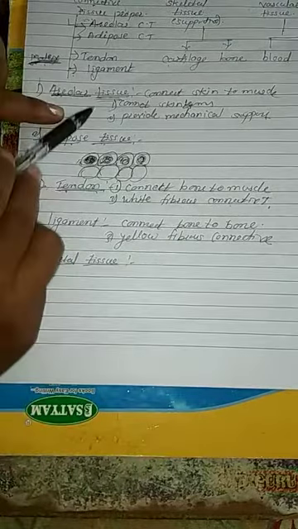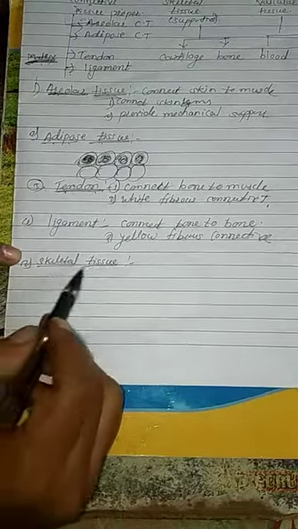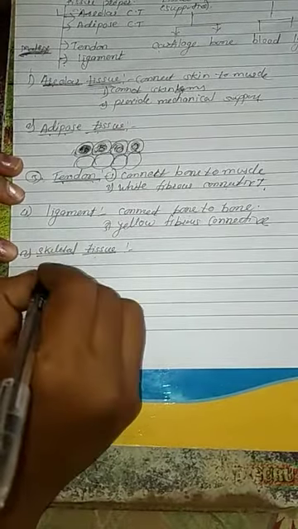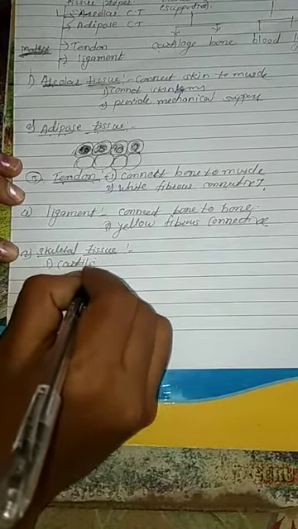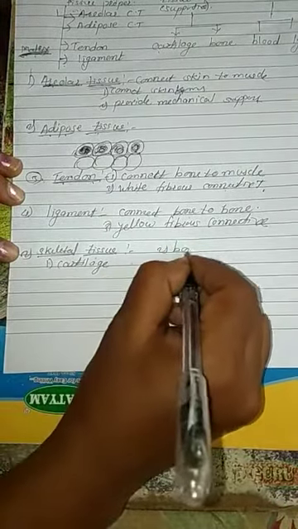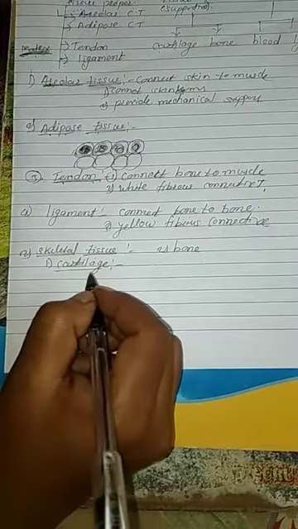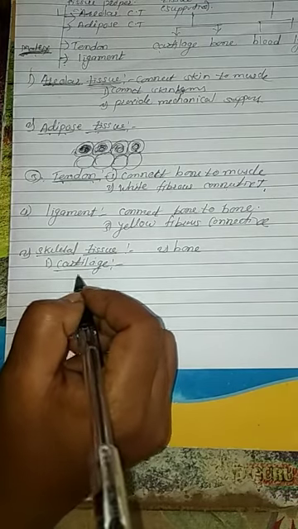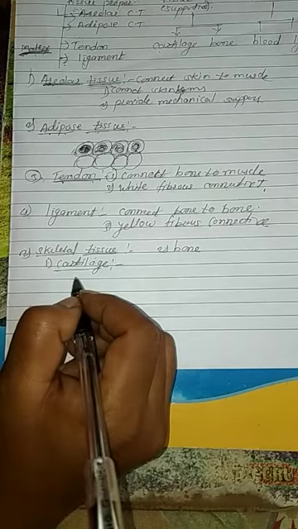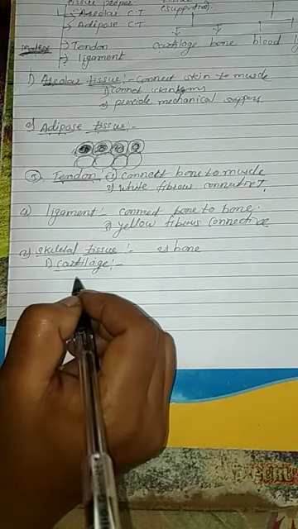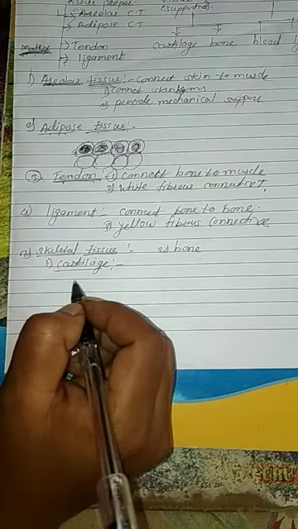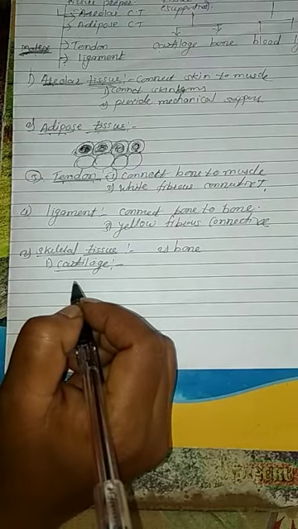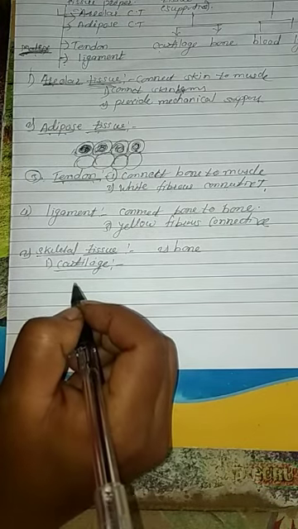The ground substance is a matrix, and the skeleton is also made from a matrix. There are two types, cartilage and bone. First we see cartilage. Cartilage is made from a soft connective tissue. Some parts of our body like the ear pinna and tips of the nose, we can bend. It is flexible. Why? Because it contains a jelly-like matrix. That's why we can bend the tip of the nose and the ear pinna.